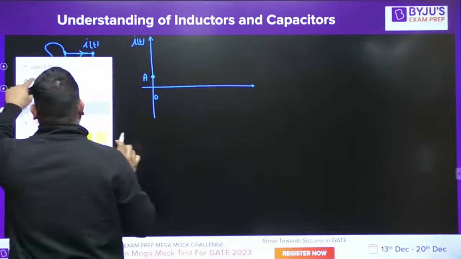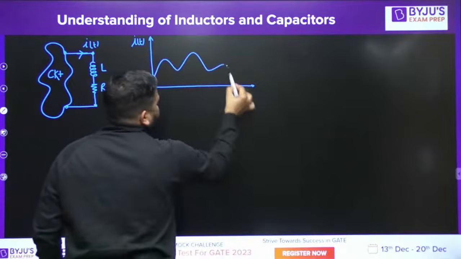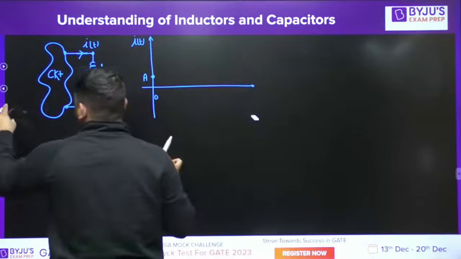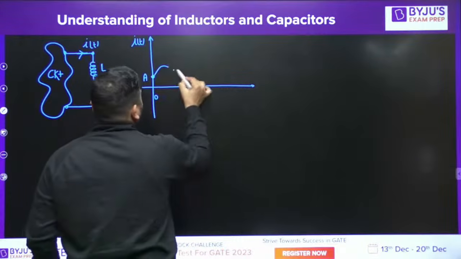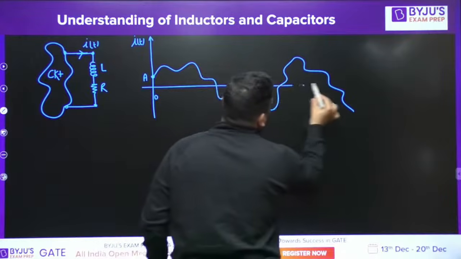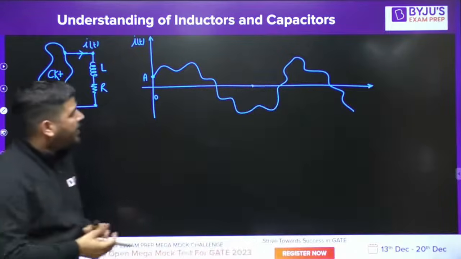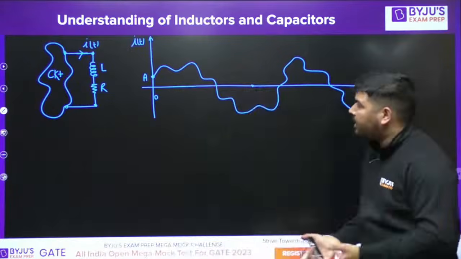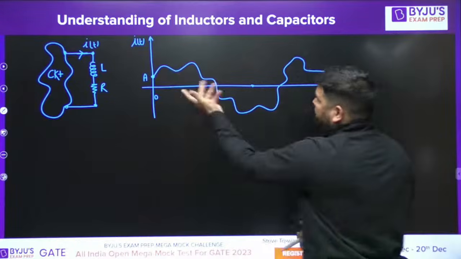Let's say the current wave shape is like this. Okay, this is the current wave shape, guys. Obviously it's not periodic. You can see that it's not periodic. It's a random wave.